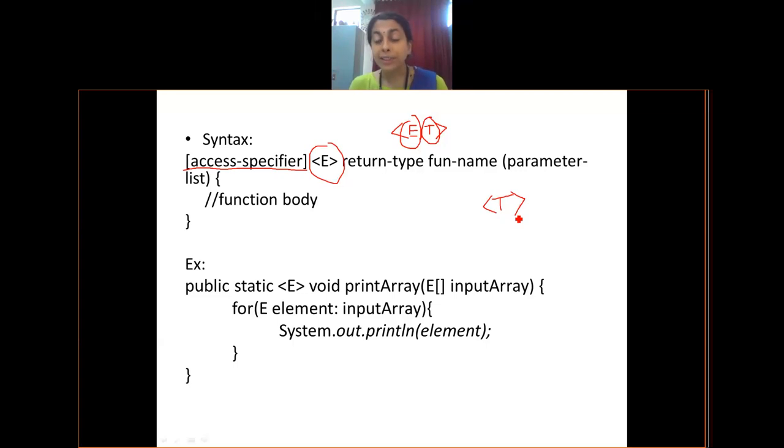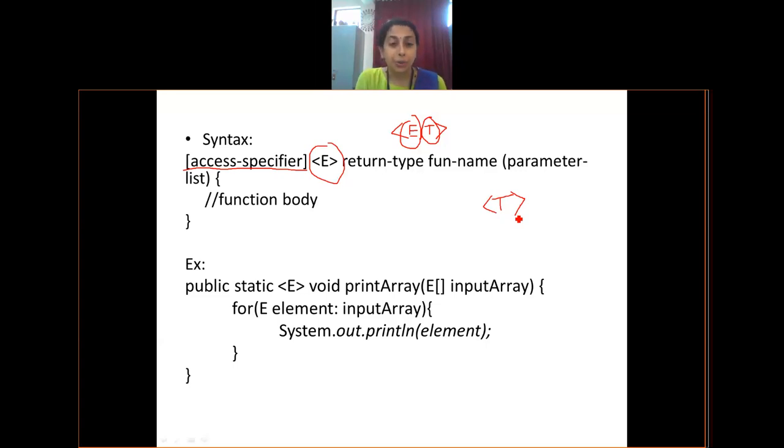What does overloading tell? Or inheritance, when I say the class that is inheriting the upper class will take all the properties of the base class, and along with that, it can add its own. Similarly, a method inside a generic class can add its own generic type parameter along with the class type parameter. I hope, Prarthana, I have answered your question.